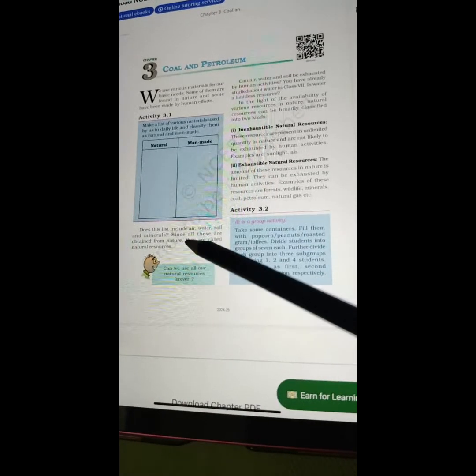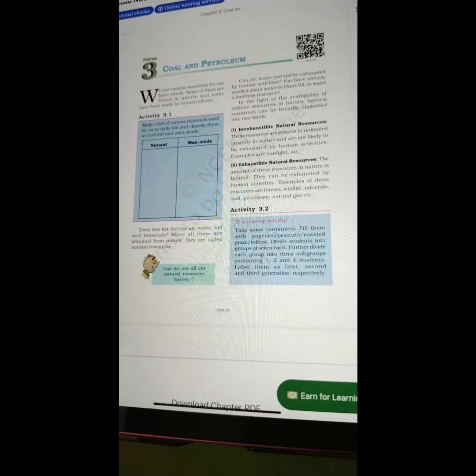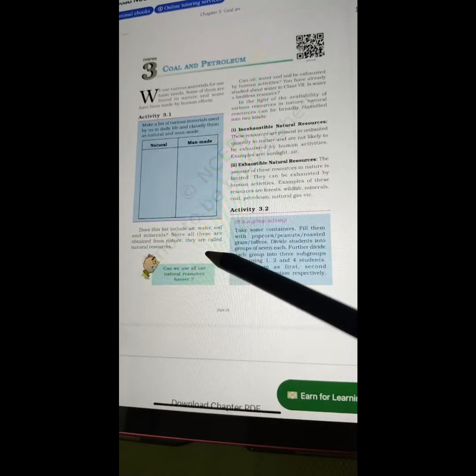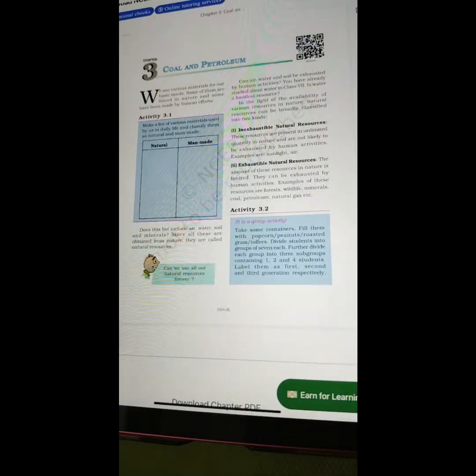Does this list include air, water, soil, and minerals? Since all these are obtained from nature, these are called natural resources. Can we use all our natural resources forever? Can air, water, and soil be exhausted by human activities? You have already studied about water in class 7. Is water a limitless resource?